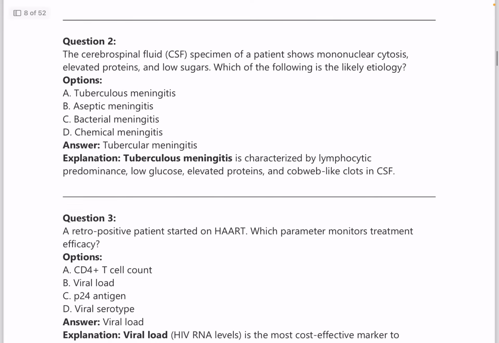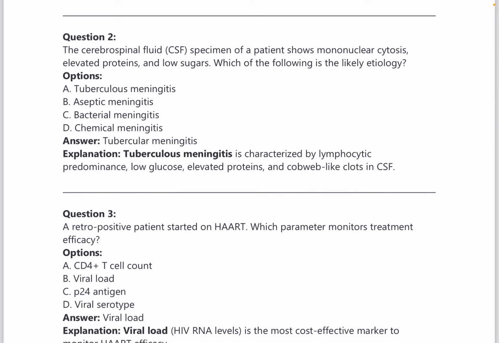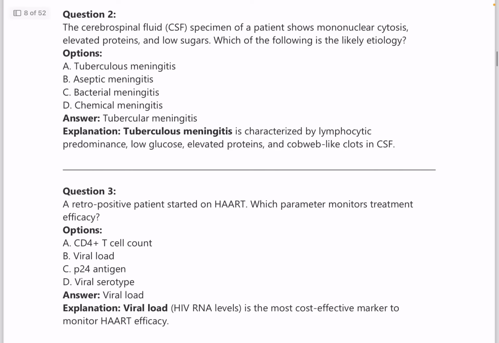Next question, CSF specimen of a patient shows mononuclear pleocytosis, elevated proteins and low sugars. What is the likely etiology? Answer is tubercular meningitis. Again, a chart of bacterial meningitis, tubercular meningitis, viral meningitis. This is also very important, guys. You need to have an idea about that.